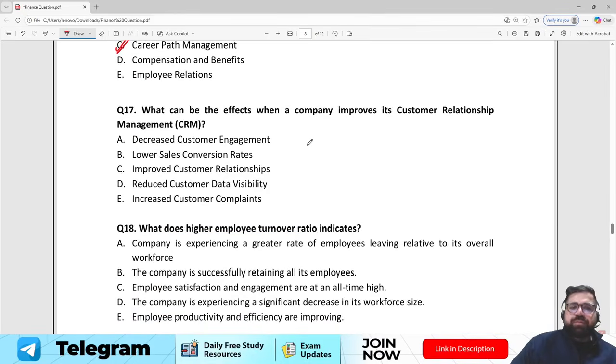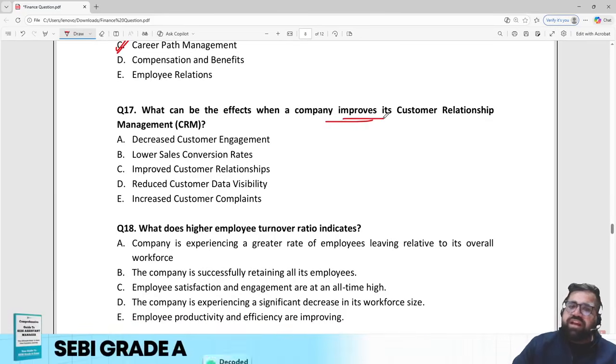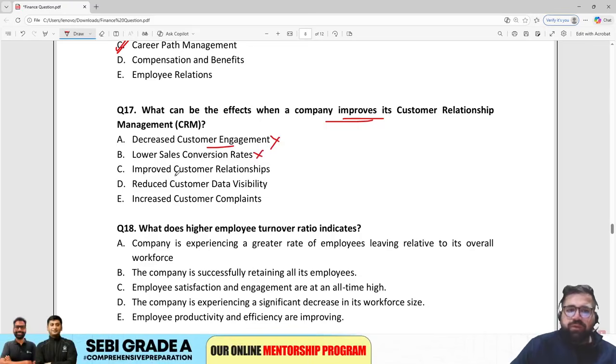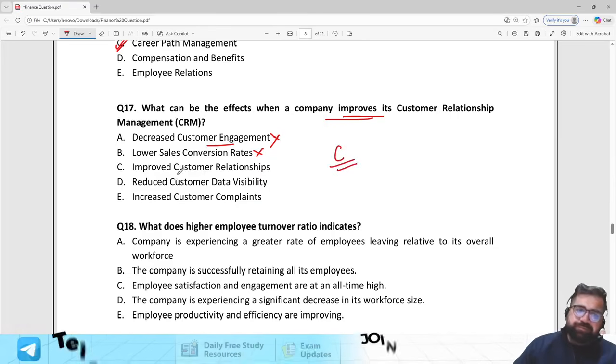Question number 17. What are the effects when the company improves its customer relationship management? CRM. So if you improve your CRM, then definitely it is a good thing to do. Will it decrease your customer engagement? No, it won't. Lower sales conversion rate? No. Improve customer relationship? Yes. So the correct answer will be option number C.